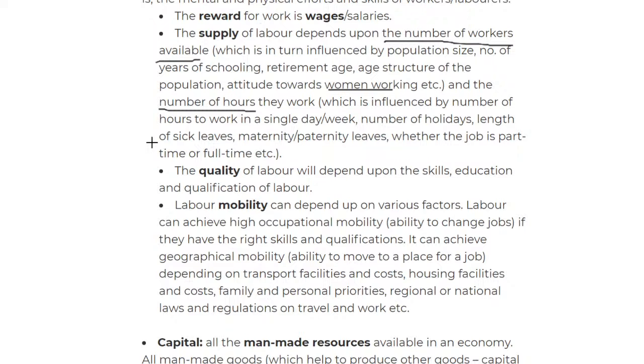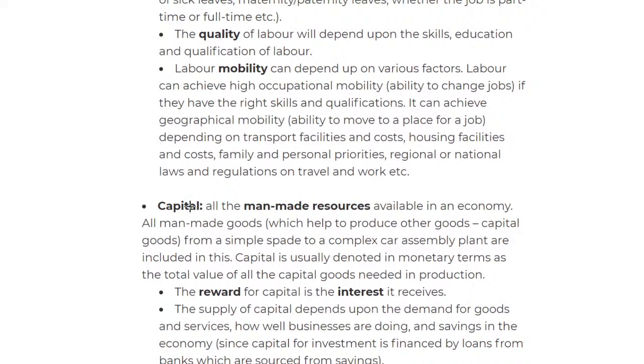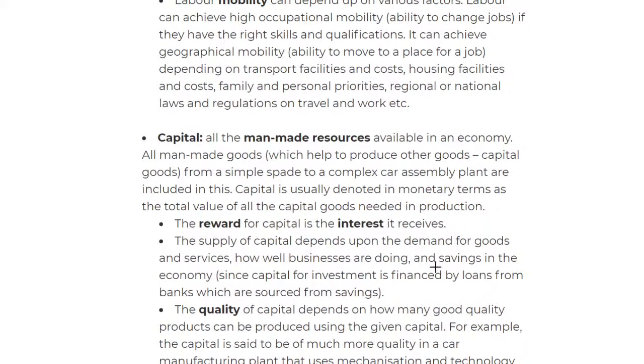Then we move on to the quality of labor, and quality of labor will depend on the skills, the education, and the qualification of labor. Then we move on to labor mobility, and labor mobility can depend on various factors. Labor can be highly occupationally mobile. That simply means that you can change the use, if you have the right skills and qualifications, like from a doctor, I can become an engineer if I have the skills. But you cannot change it geographically. Sorry, it is geographically mobile because you can change countries and then work there. So it is geographically mobile in a sort of way.